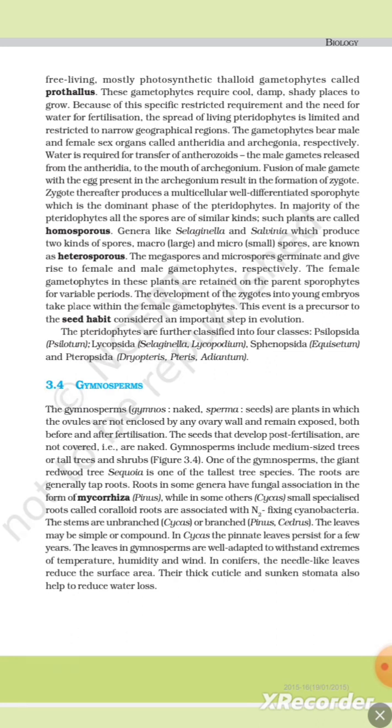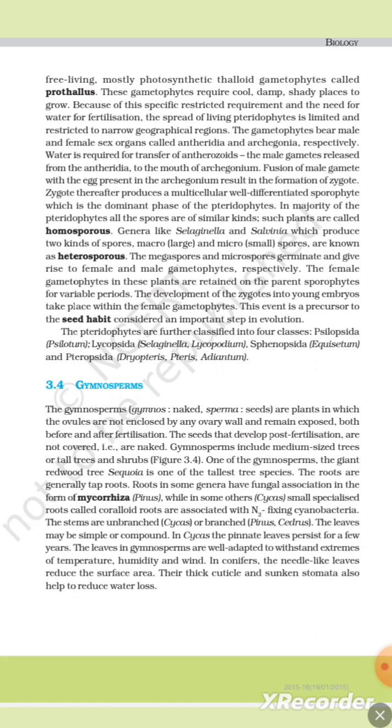3.4 Gymnosperms. The gymnosperms (naked seeds) are plants in which the ovules are not enclosed by any ovary wall and remain exposed both before and after fertilization. The seeds that develop post fertilization are not covered, they are naked. Gymnosperms include medium-sized trees or tall trees and shrubs.